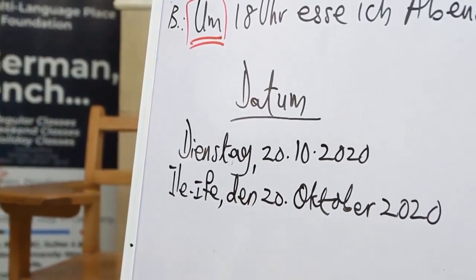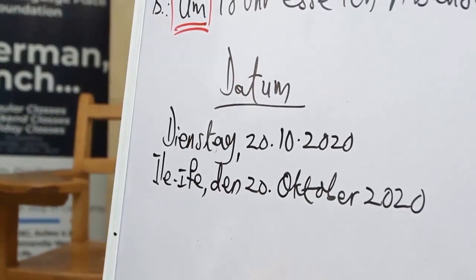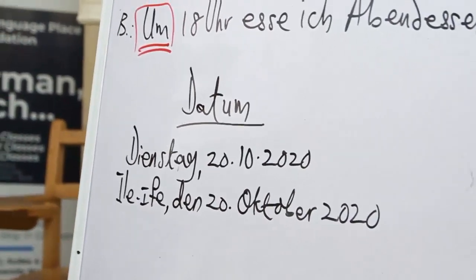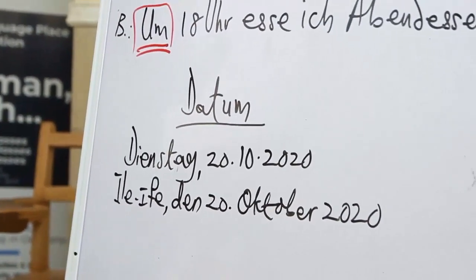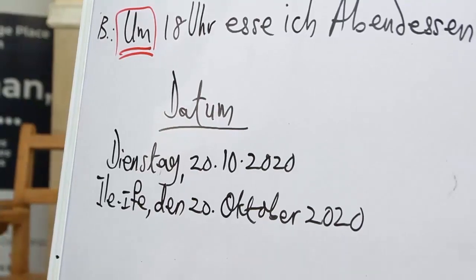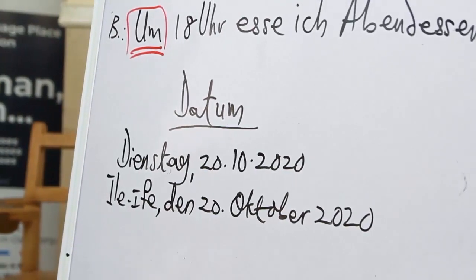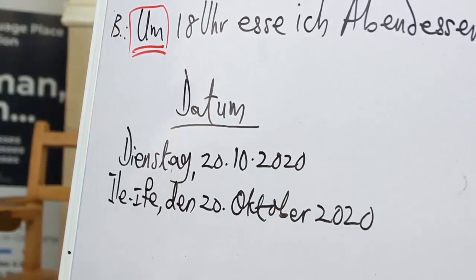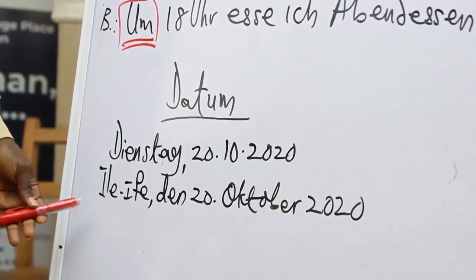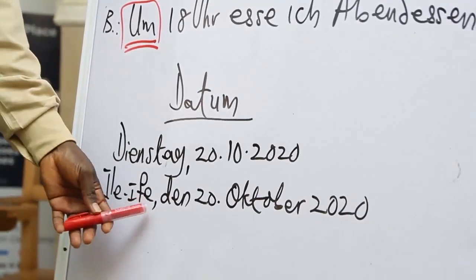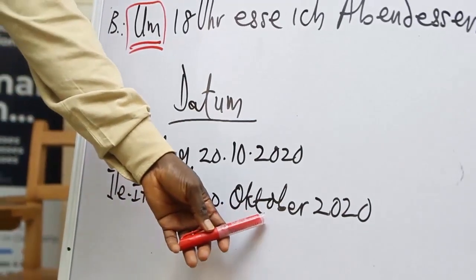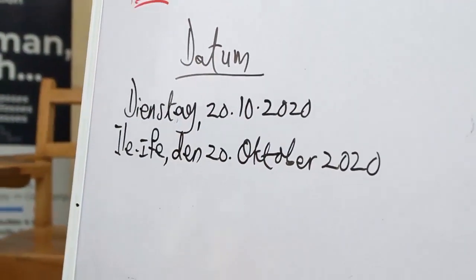Or, if you're writing a letter and you want to indicate the town where you are, definitely when you're writing a letter or a recommendation or something you want to send, it's necessary to have the name of the place where you are, your location, attached to the date. So we write it like this. Ile-Ife, then 20. Oktober 2020.